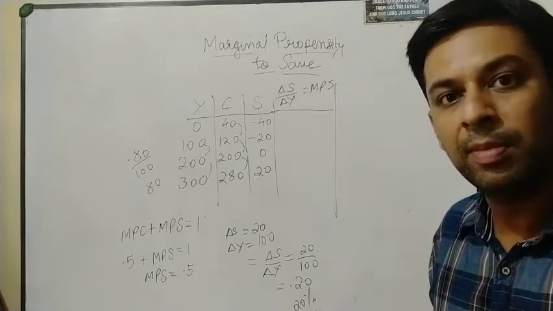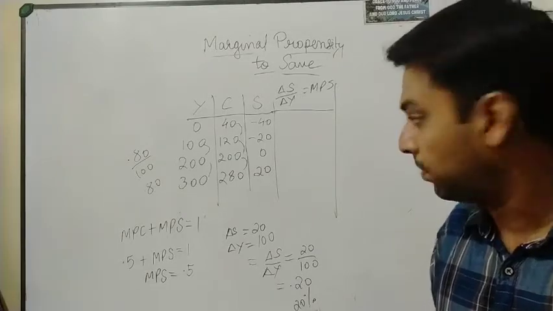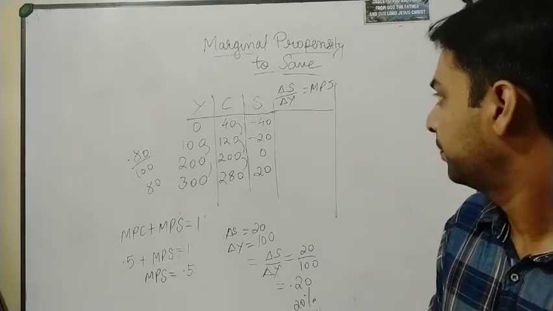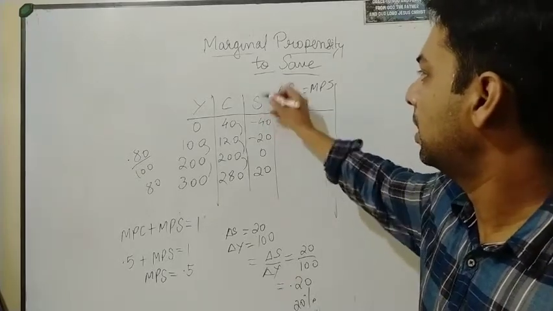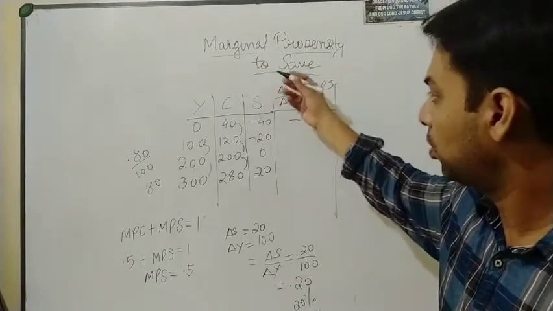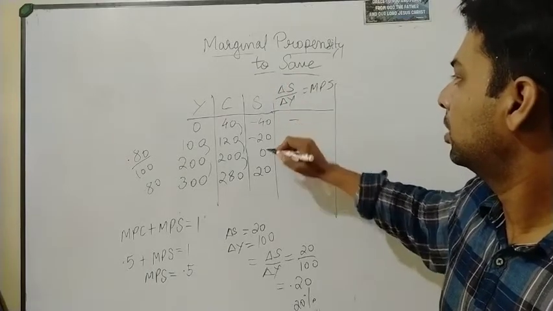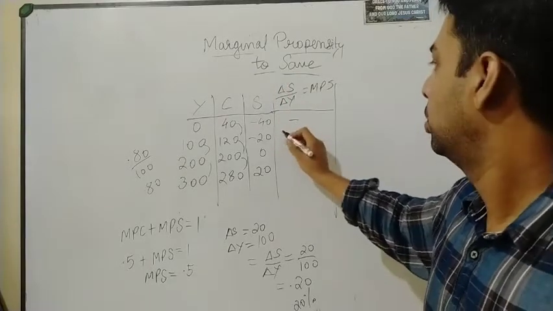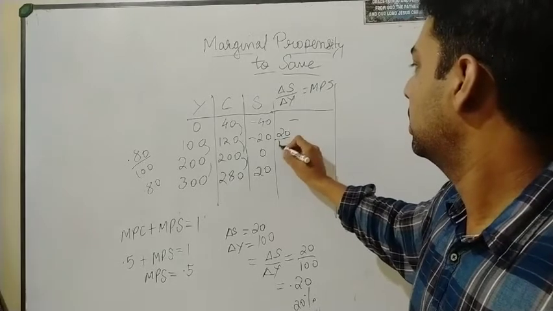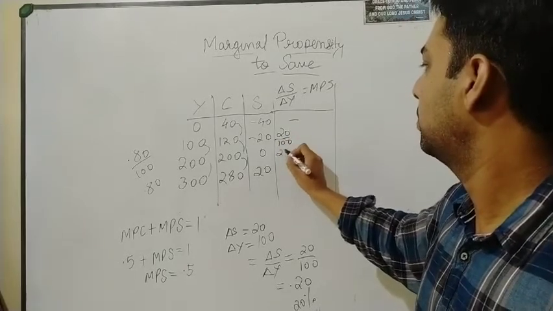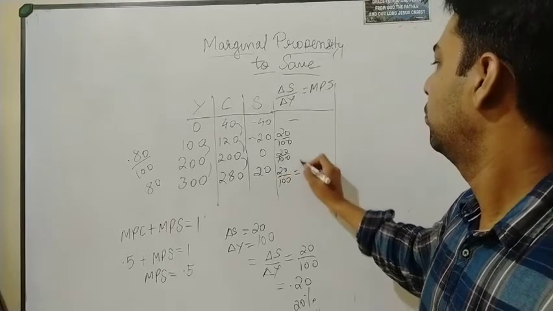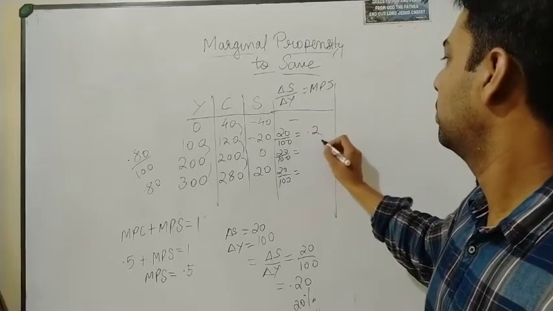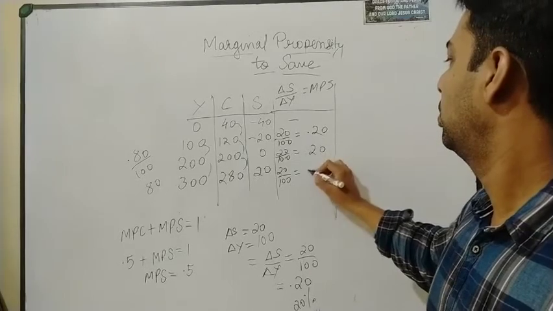तो मेरी एडिशनल इनकम का 20% मैं क्या कर रहा हूँ? सेव कर रहा हूँ यहाँ पे. ओके, आई एम सेविंग दैट 20% here. So if this figure you cannot find out, delta S you don't know, okay, previous figure you don't know, so what you write here? Put a dash. Okay, then here you know 20 divided by 100. Then here again 20 divided by 100. Again here 20 divided by 100 will be there. What is going to come? Answer is going to be common, 0.20.